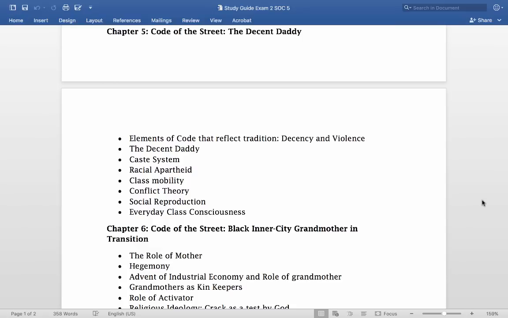So the decent daddy, just what he is characterized as. That's all I'm looking for there. Meaning he's an important role model. He has certain expectations about how his wife is going to treat him, how his kids treat him, and typically he has something to offer, meaning a job or those kinds of benefits, to other people in the community. And he's not just a support or role model for his biological kids, but also for the other kids in the neighborhood.